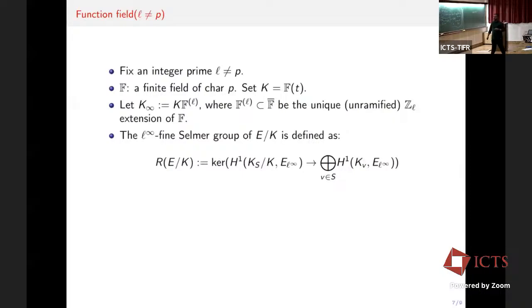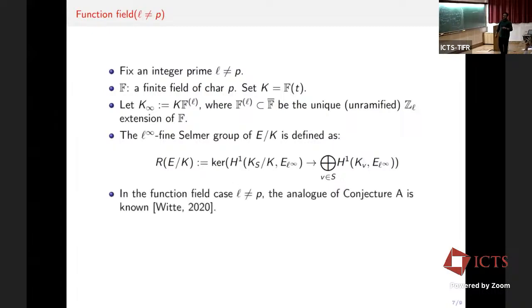So one defines the fine Selmer group over K analogously as in the case of number fields. Here S is the finite set of places containing the bad primes of E over K, which I haven't defined yet. One can again show that this is independent of S, as in the number field situation.